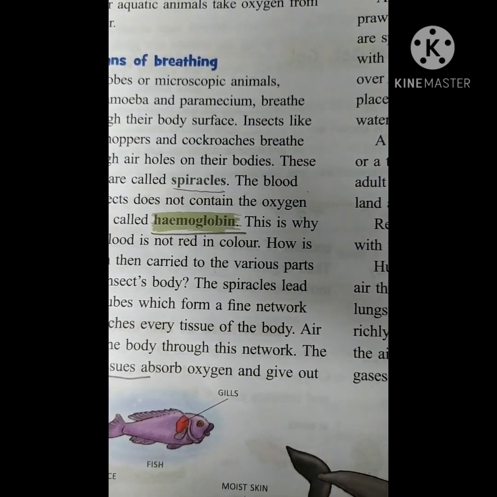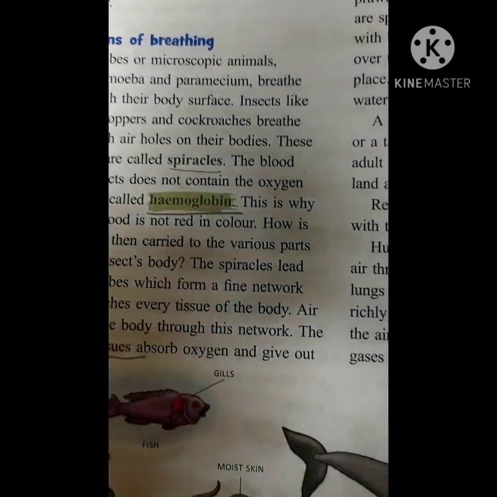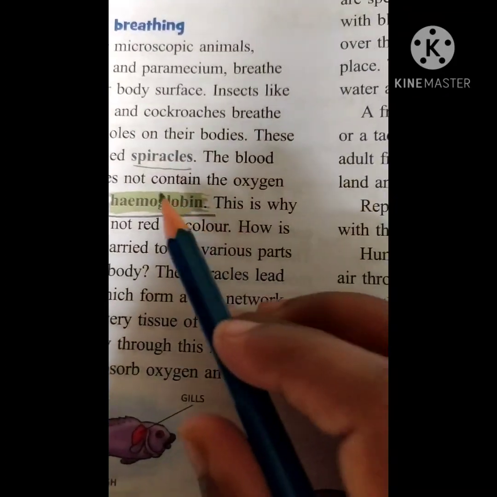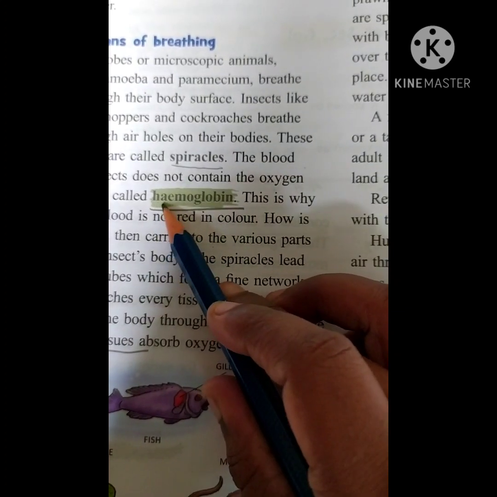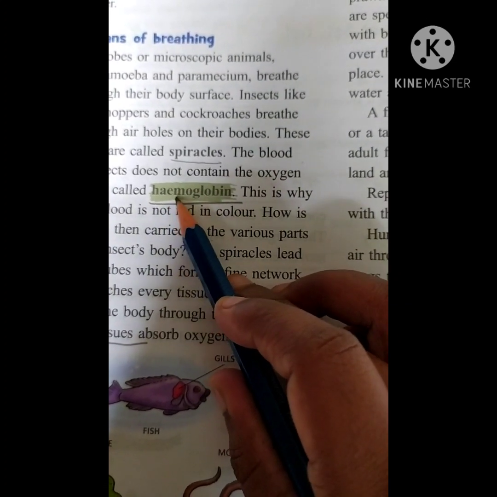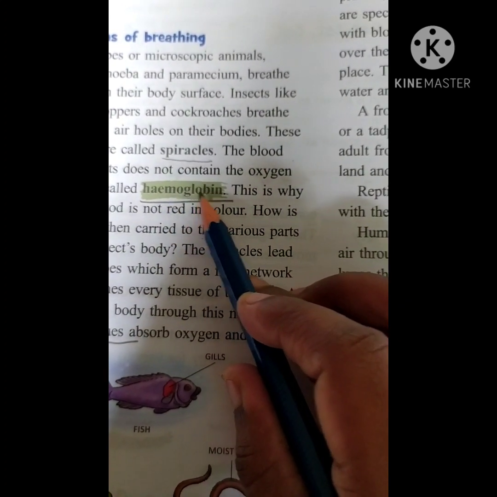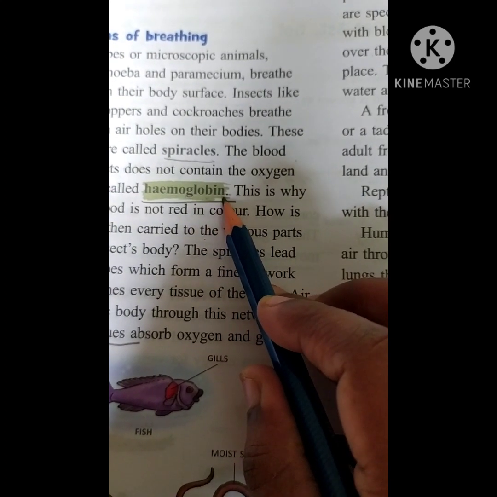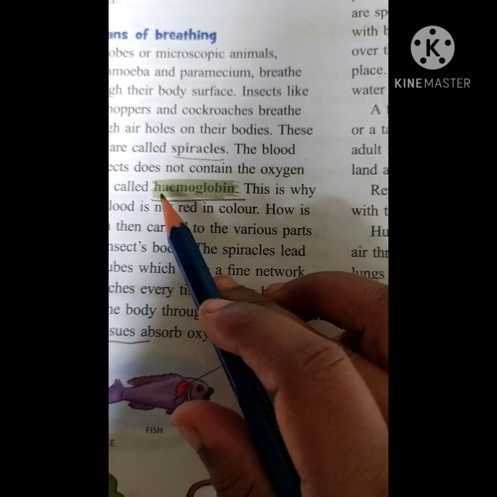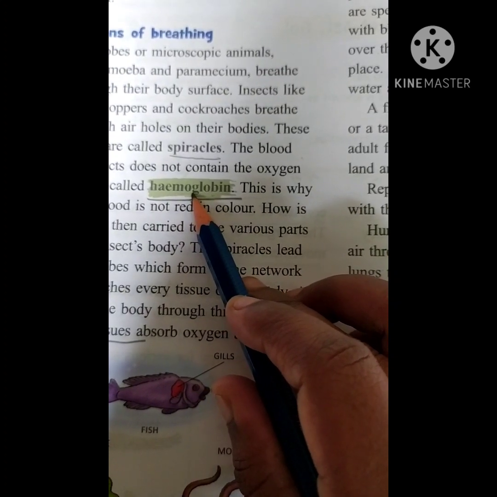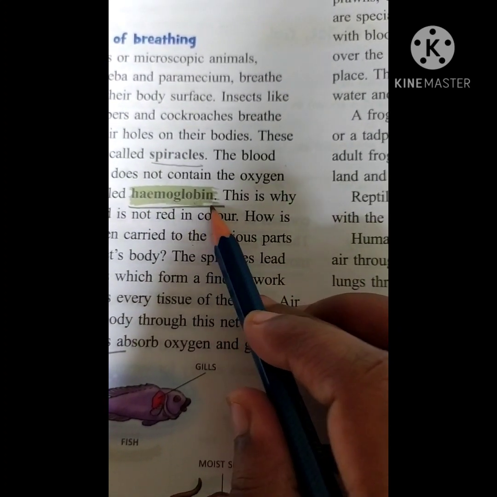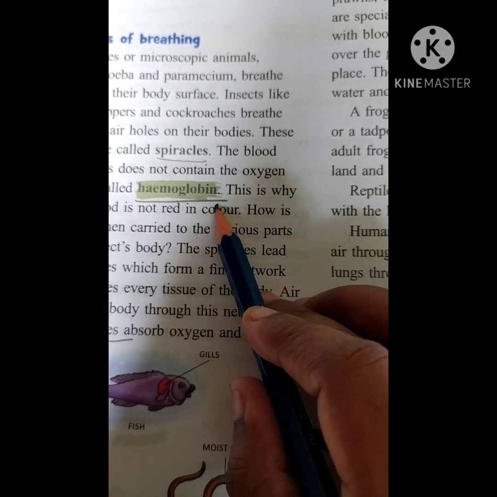Clear, children? What is the spelling for hemoglobin? H-A-E-M-O-G-L-O-B-I-N, hemoglobin.